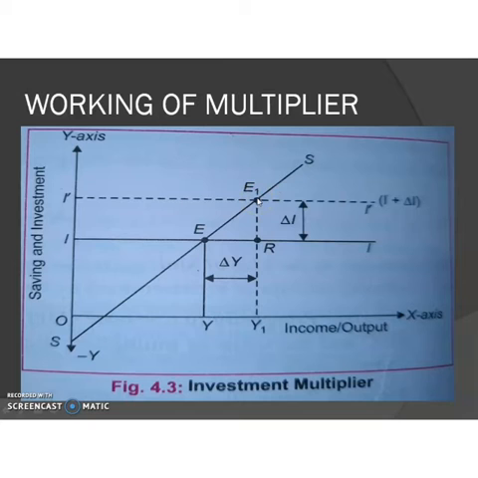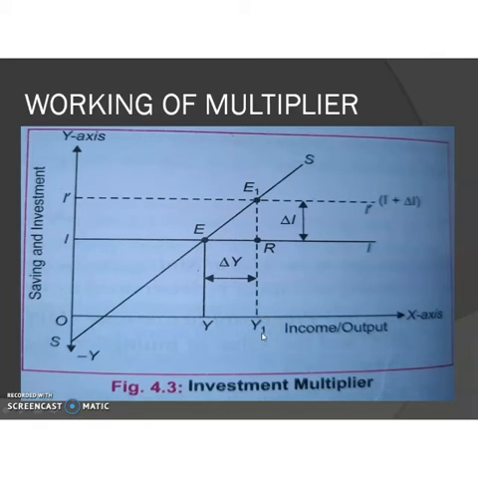Okay. So you can understand this portion. E1R is the additional investment or change in investment. So the final income is increased by ER, that is income increased from Y to Y1.